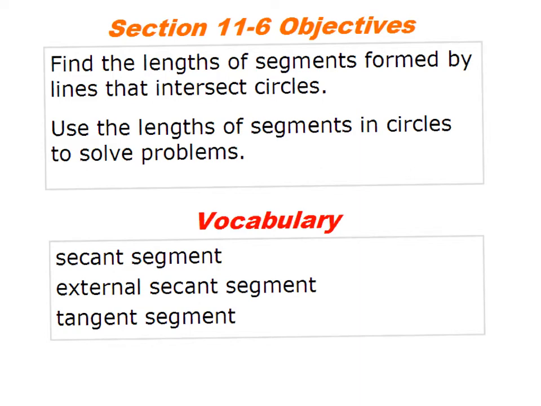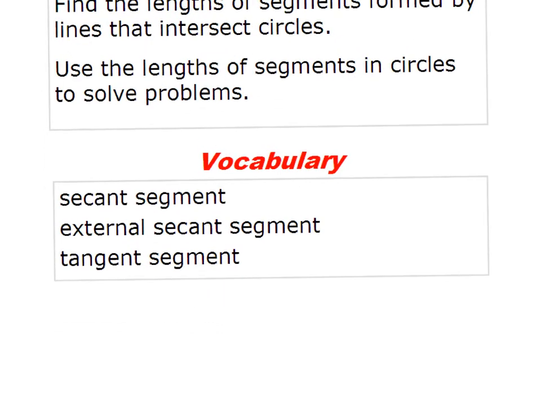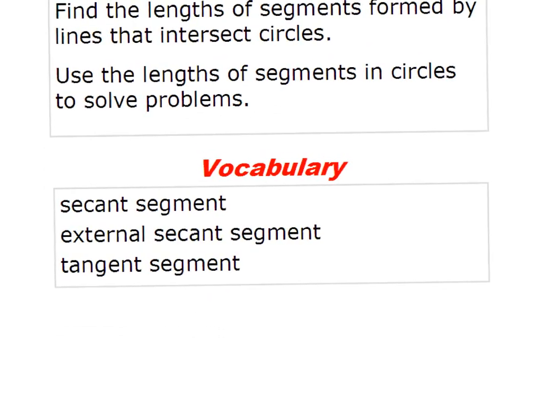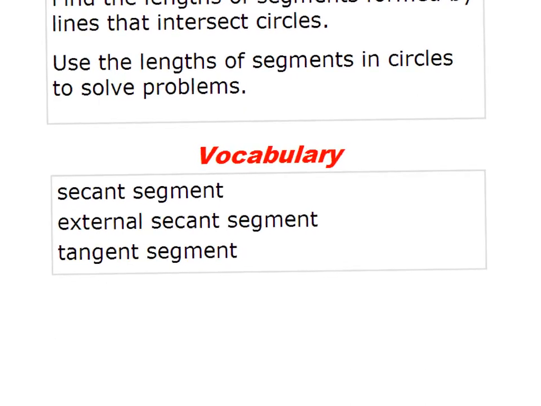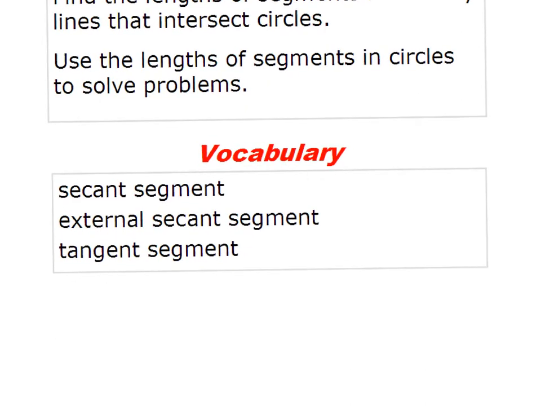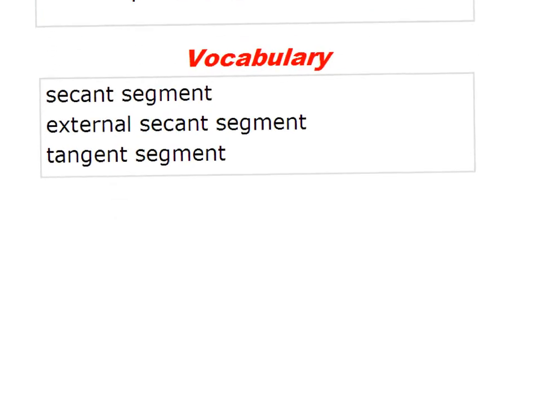Welcome to 11.6 today. To start with 11.6, we will be talking about your secant segments, which remember is when it intercepts the circle 2 times. An external secant segment, which is an outer part that we'll talk about a little later, and your tangent segment, which intersects your circle 1 time. Okay?